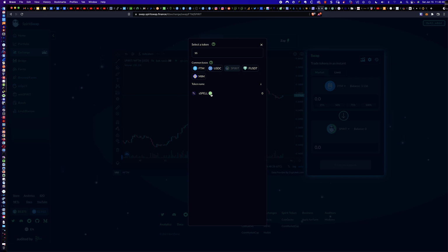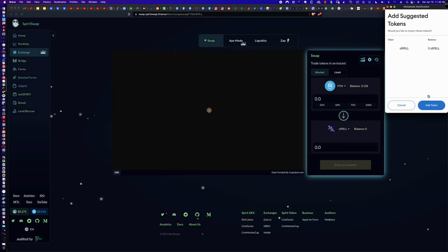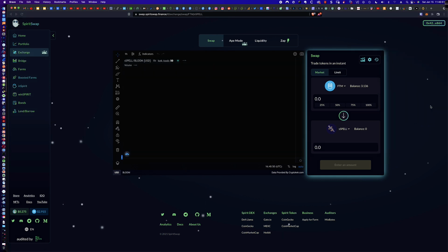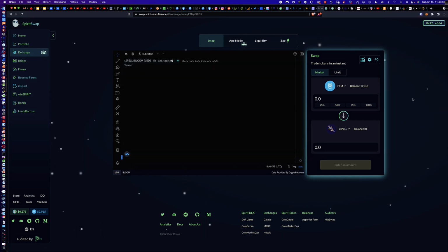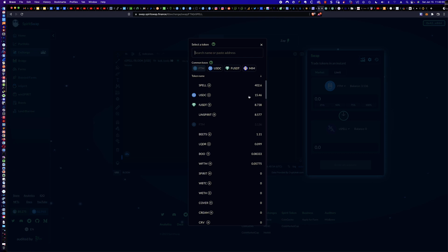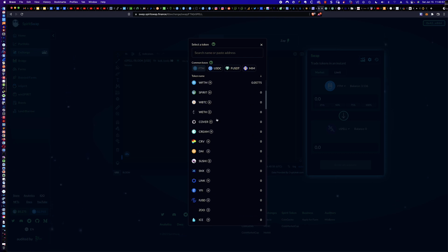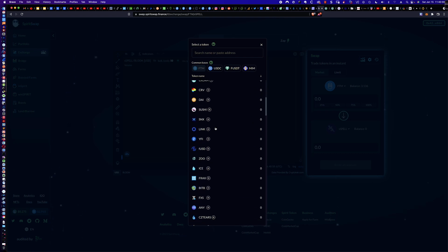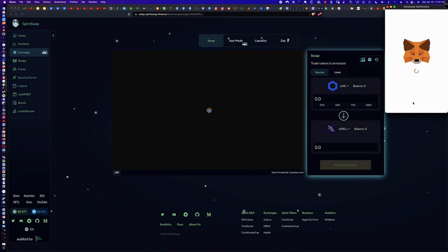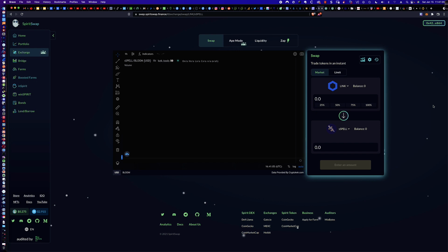Now, another little cute trick here is you can click this little plus sign and that will automatically add the spell token to your MetaMask wallet. Take a look at that. Very, very cool. And you can do that for any of the tokens that you see listed here. Again, this is kind of like a little sidebar. So let's say I come down here and link, which I don't have in my MetaMask wallet. I click on the plus sign, MetaMask opens up. Let me add the token.